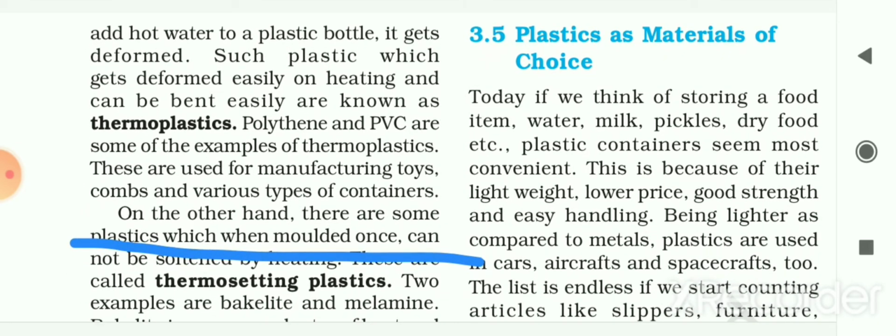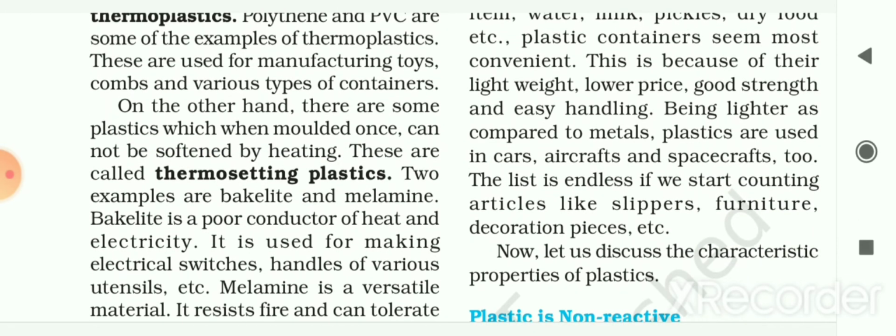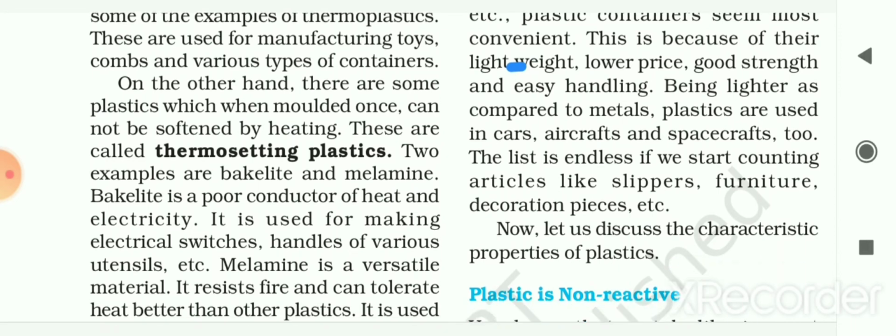PVC means polyvinyl chloride. These are some of the examples of thermoplastics, and they are used for manufacturing toys, combs, and various types of containers. Now let us see the next type of plastic, that is thermosetting plastics.